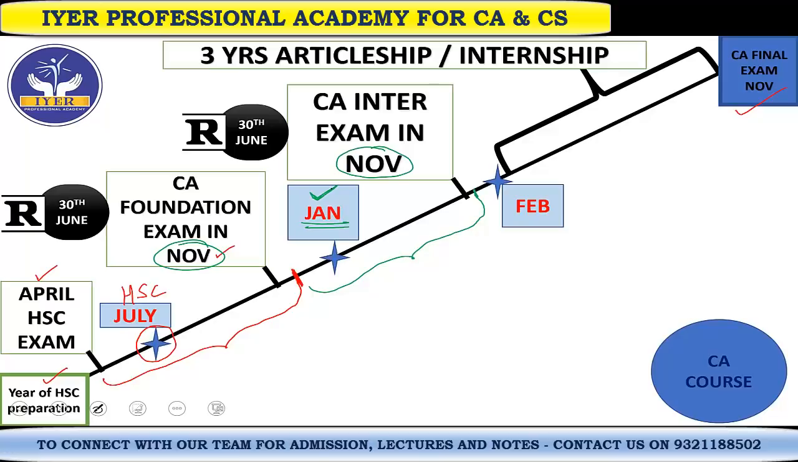Now if you clear the intermediate exam, after the result, you have to do something called the 3 years articleship period. What do you understand by this 3 years articleship or internship period? It means that you will be required to work under a chartered accountant. That chartered accountant will train you, help you with all the technicalities of your studies, and help you understand different concepts regarding the CA course.